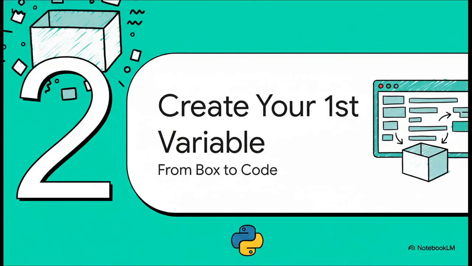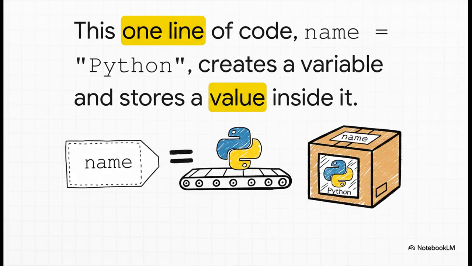Easy, right? So how do we actually create one of these labeled boxes in Python? Let's turn this whole concept into some real, actual code you can write. And here it is, this one simple line of code: name equals Python. That's it. This does everything we just talked about with the boxes and labels. We've officially created our very first variable.